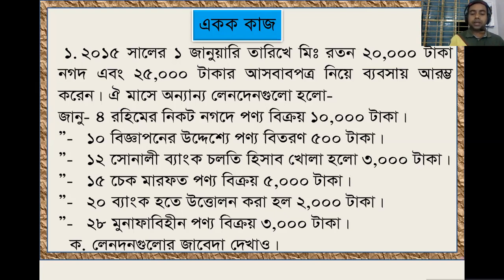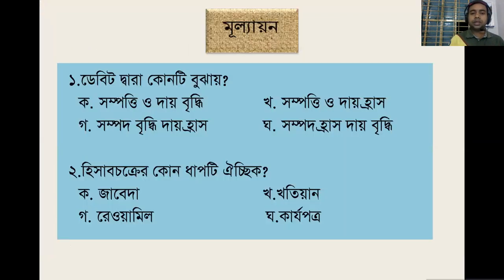Dear learners and my dear students, this is the part of evaluation. Now tell me, by debit, which of the respective items below will be affected?